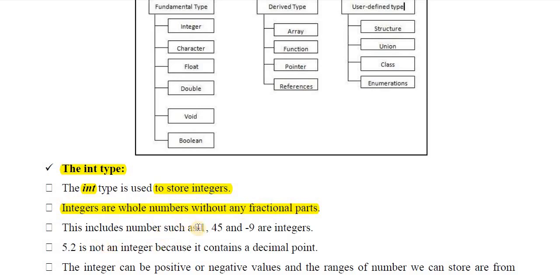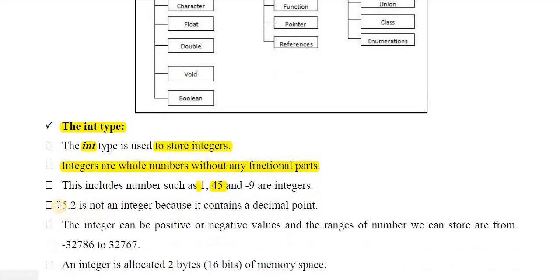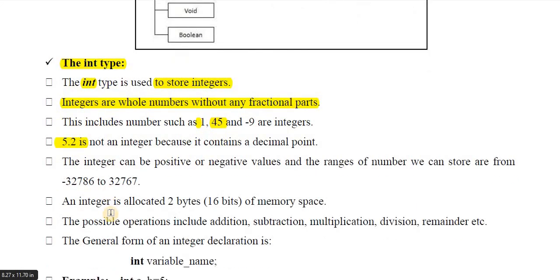Examples of integers: 1, 45, 9, plus or minus. Here 5.2 is not an integer because it contains a decimal point, a fractional part. It is a real number, not an integer. To store an integer number, 2 bytes of memory space is used. 2 blocks are used in the memory location.